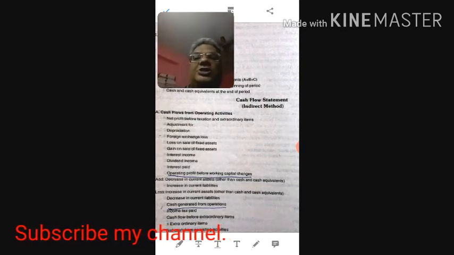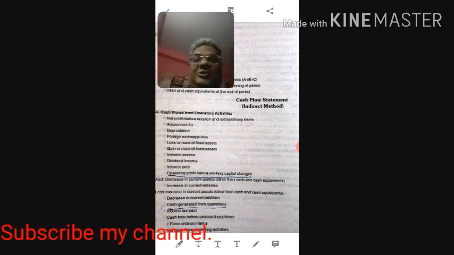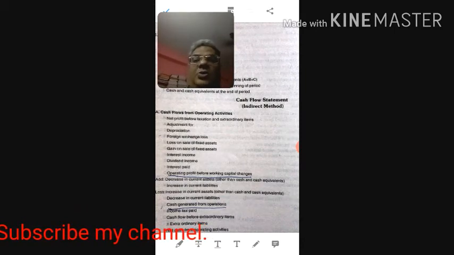Most examinations ask to prepare the statement as per Accounting Standard 3. So today we will discuss the format given by the Institute of Chartered Accountants of India, that is Accounting Standard 3. Now we will be focusing on the indirect method.